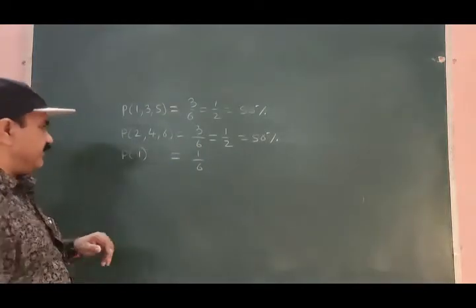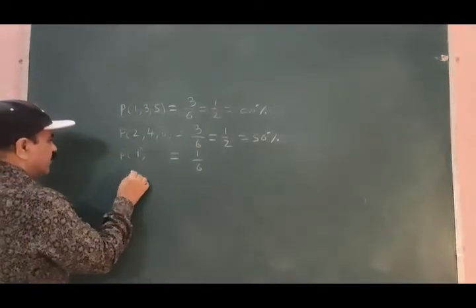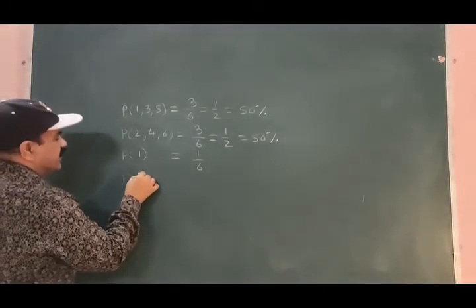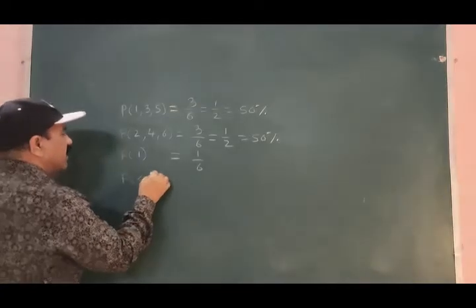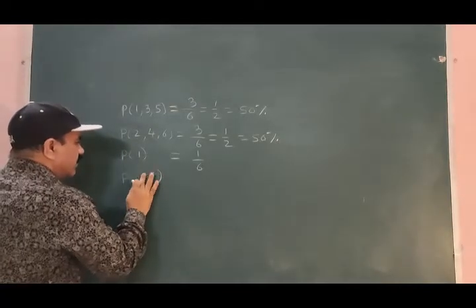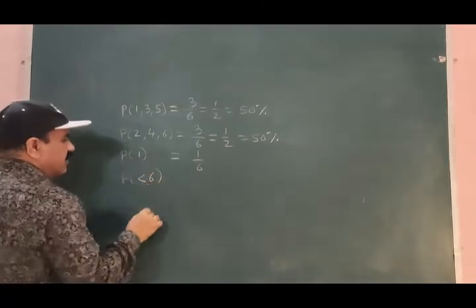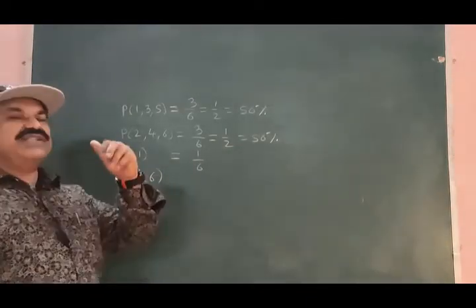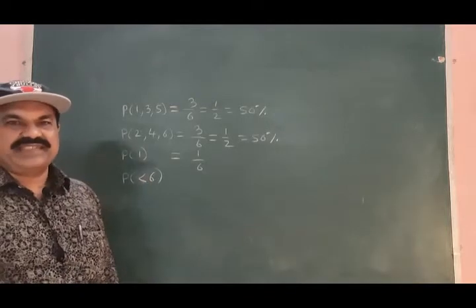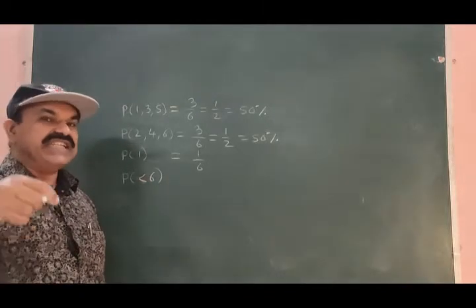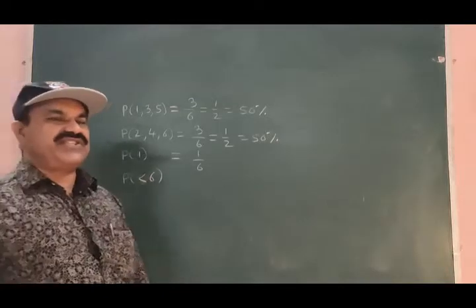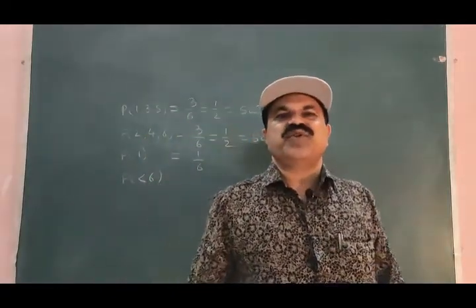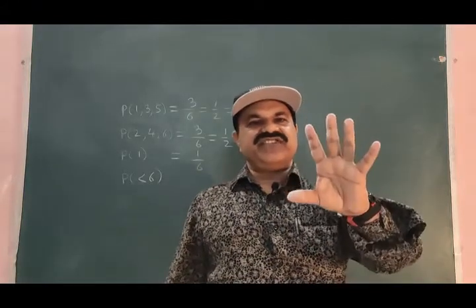Then, you may be asked to find the probability of occurrence of the faces having the number of dots engraved smaller than 6. Now, how many faces are having the dots engraved smaller than 6? 5 faces are there.